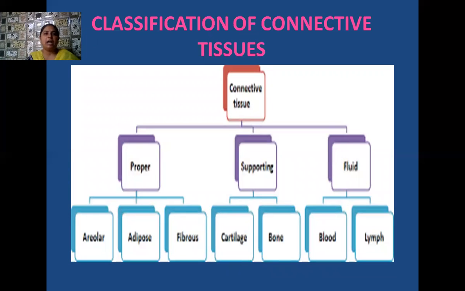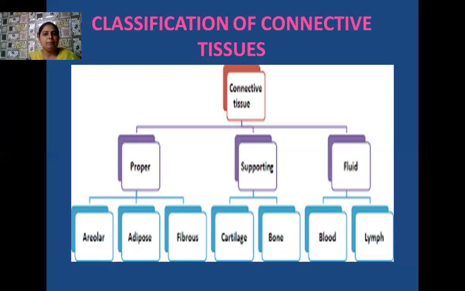Next is a flow chart which shows the classification of the tissues. So here we have divided connective tissues broadly into three major categories. Number one, proper connective tissues. Number two, supporting connective tissues. And number three is fluid connective tissues. So among the proper connective tissues, we have areolar connective tissue, adipose, and then we have fibrous connective tissues.